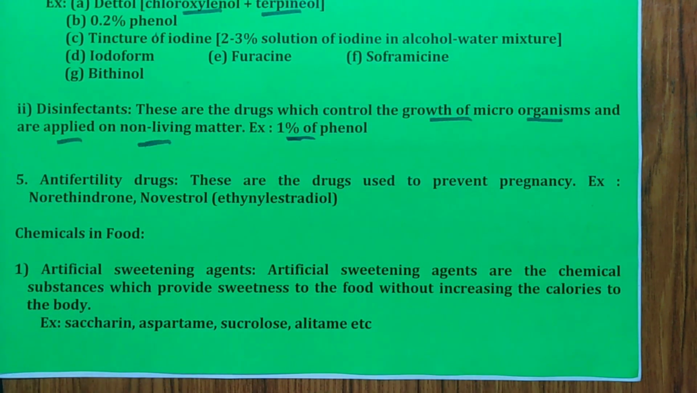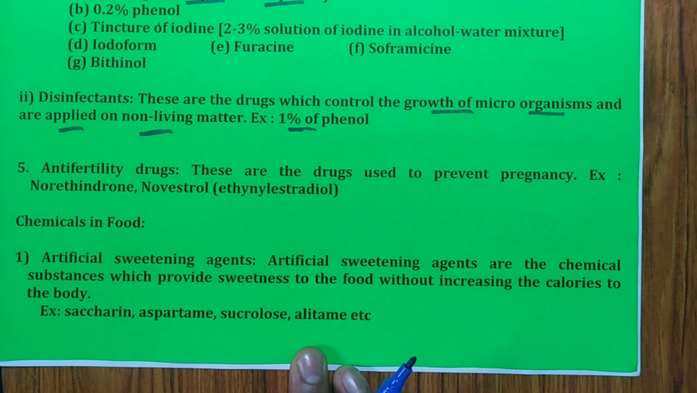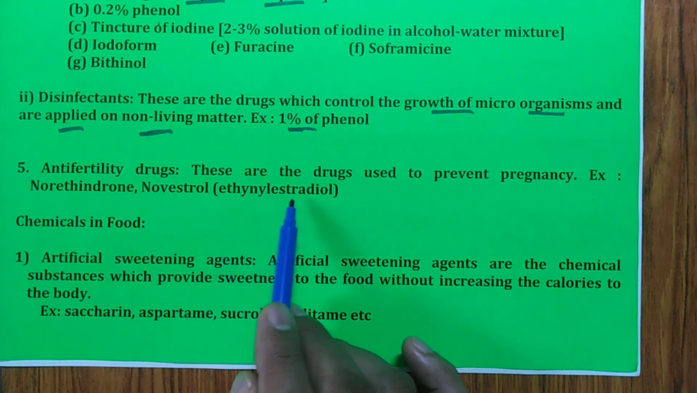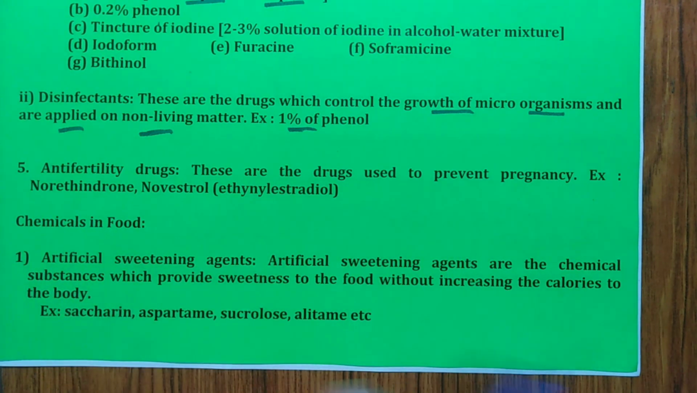Then anti-fertility drugs. These are the drugs used to prevent pregnancy. So norethindrone, novestrol or ethinyl estradiol, these are the examples for anti-fertility drugs. Remember that. Then finally, chemicals in food.